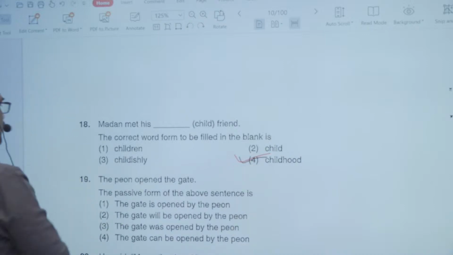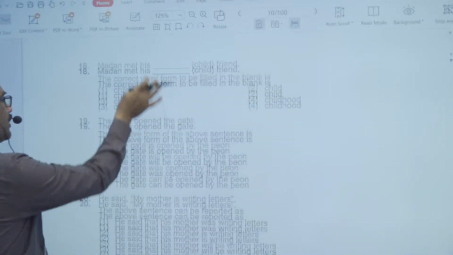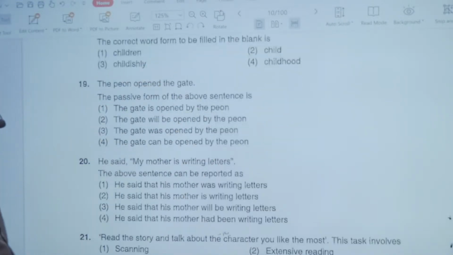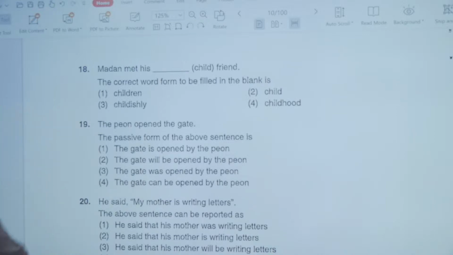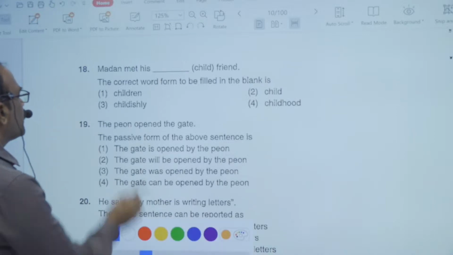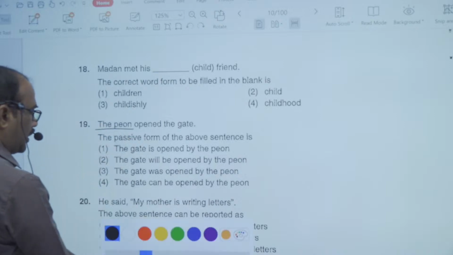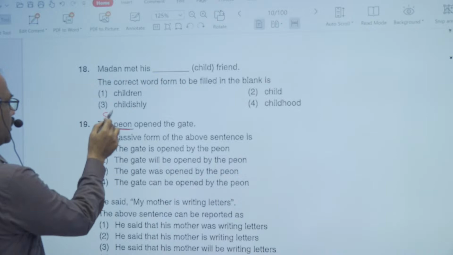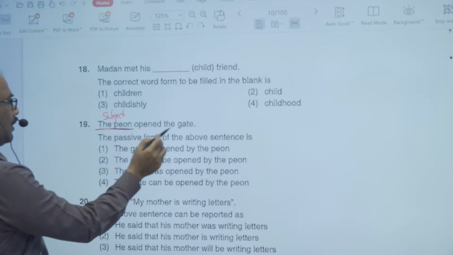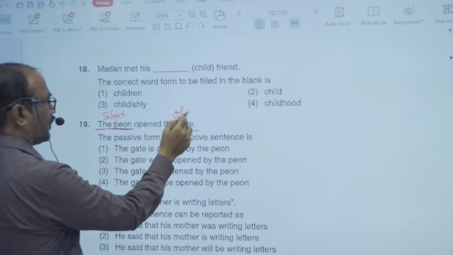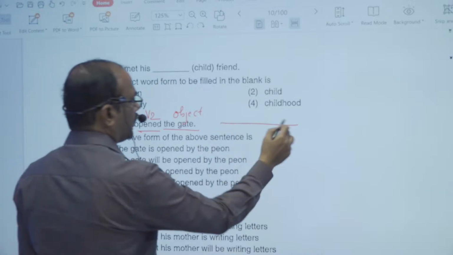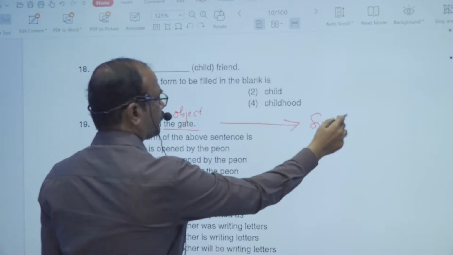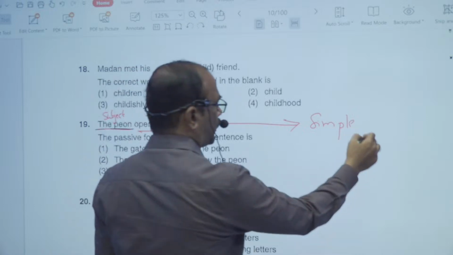And now look at this question about active voice and passive voice. The peon opened the gate. So this is the question. Here the peon is the subject, and the gate is the object. And look at the verb form, opened. This is verb number 2. So here the tense is simple past tense.